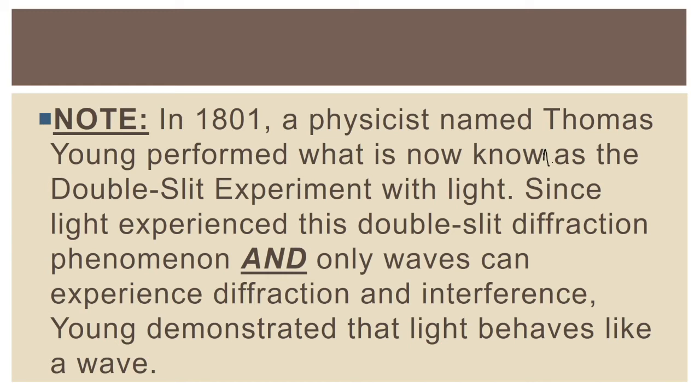This is a very important piece of experimental evidence to show that light is a wave. The fact that light experiences double slit diffraction, which means it diffracts and interferes, is a great piece of evidence for the fact that light is a wave. Take a second to pause this video here and write this down. And when you hit play, we'll take a look at an example of that.